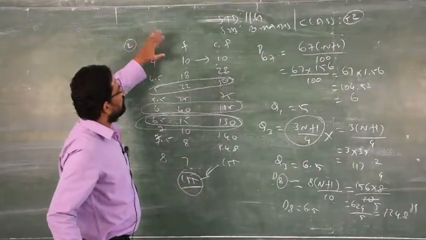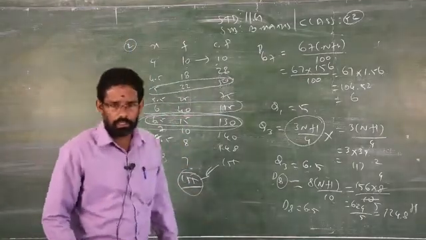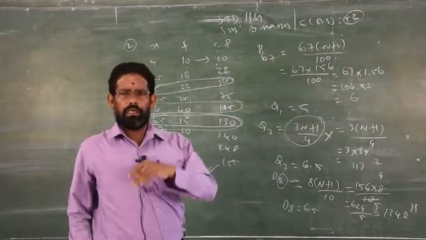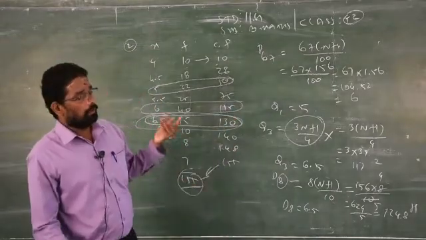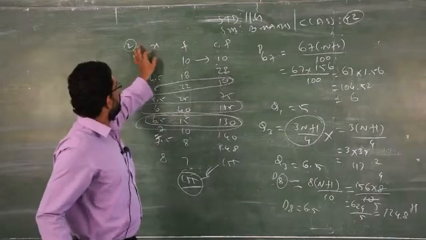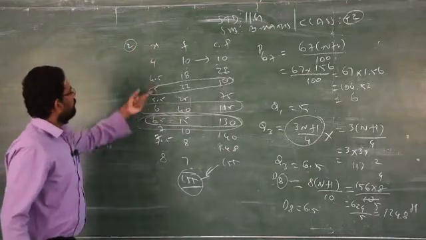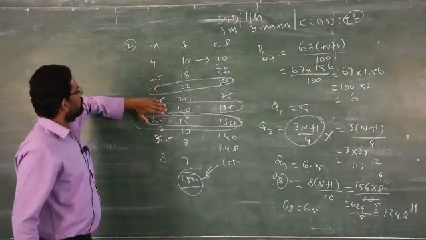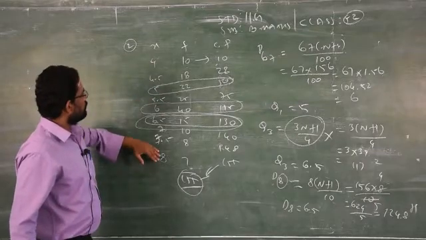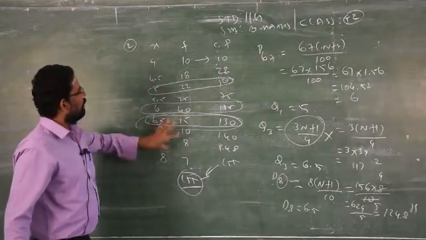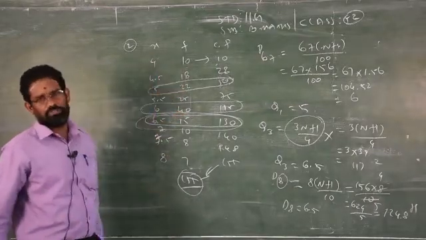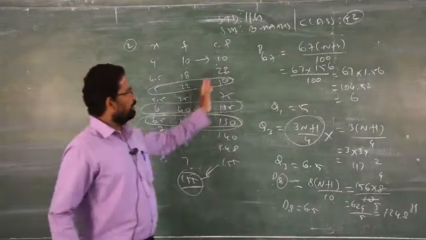What is the difference from the previous one? Previous one is ungrouped data. For ungrouped data you can write in order. Not only for ungrouped data, for grouped data also you have to see whether it is in order or not. If it is not in order, please write in order under the X column. Once you arrange these in order, automatically the frequency also gets changed. Clear? Then we can proceed like this.